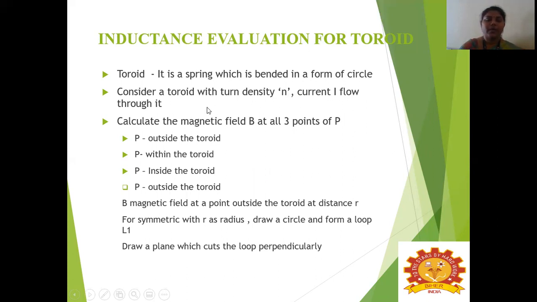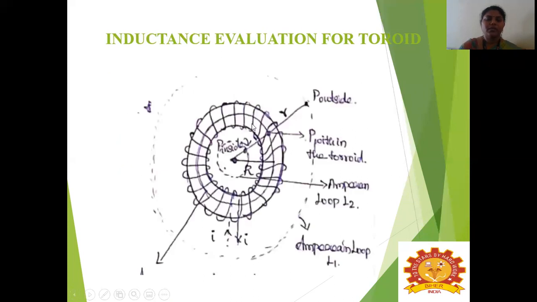Here in the toroid we can calculate at 3 points the magnetic field. First we will consider P outside of the toroid, next P within the toroid, and next P inside the toroid. See, this is the toroid structure. It forms a circle, and along the circle there are n number of turns. In this, current I will be flowing. Here we are considering 3 points. This is the point P which is outside the toroid, this is the point P which is within the toroid, and this is the point P which is inside the toroid.